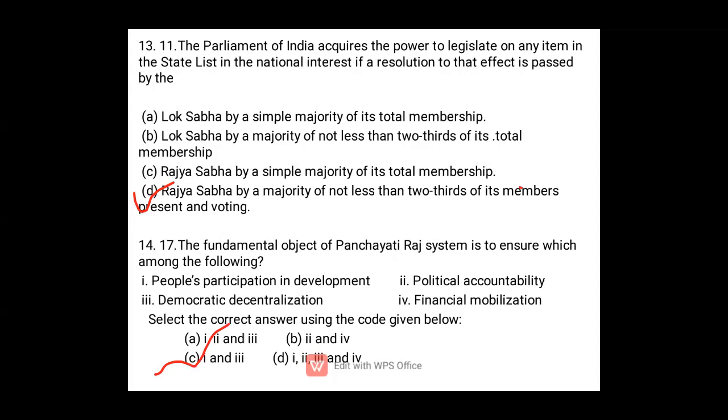Okay, although direct democracy is not possible, in local self-government in Panchayati Raj we have direct democracy, through the Gram Sabha, where people directly participate. Where people directly participate in the decision-making process, that is called direct democracy. Although in India we have representative democracy. Okay, so next.